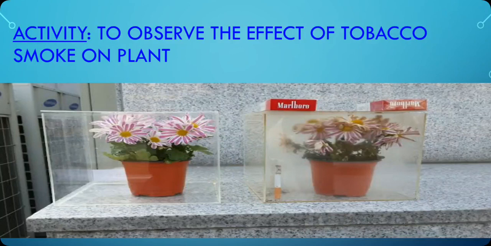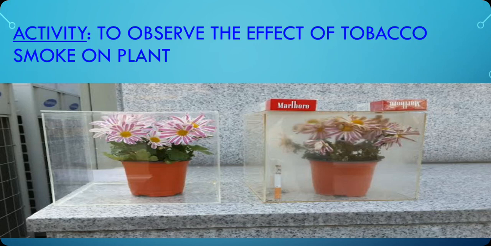The person's skin becomes leathery in texture, and wrinkled. So let us see if it affects plants also. We have to take two potted plants of the same type and keep them in glass boxes. What do we need? Two plants, glass boxes, an ashtray, and some cigarettes.